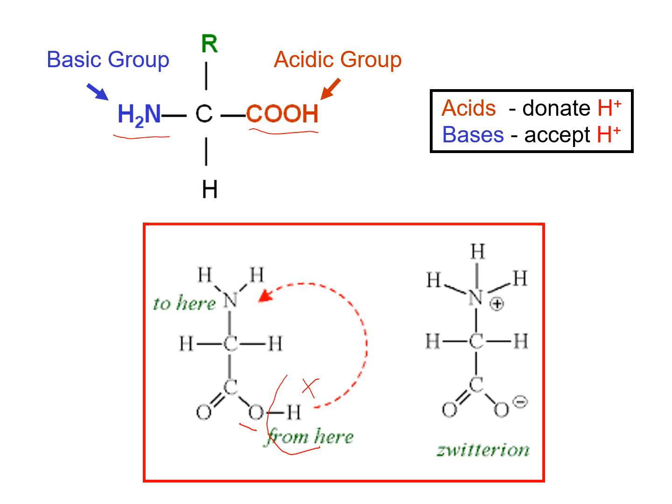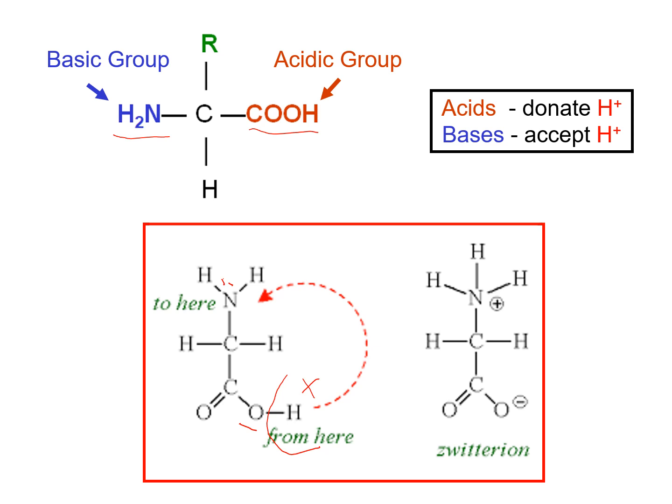After that, the amino group accepts that proton from the solution, because the nitrogen of the amino group is a basic group and it has a lone pair of electrons. Using its lone pair, it forms a bond with this proton.